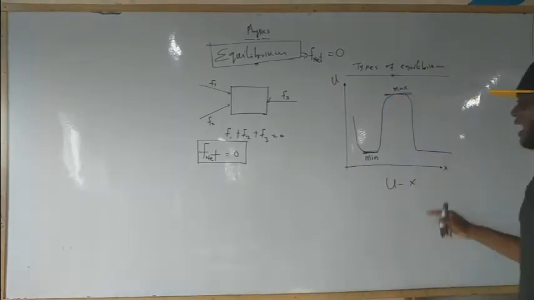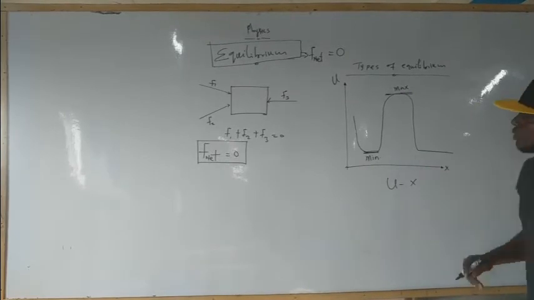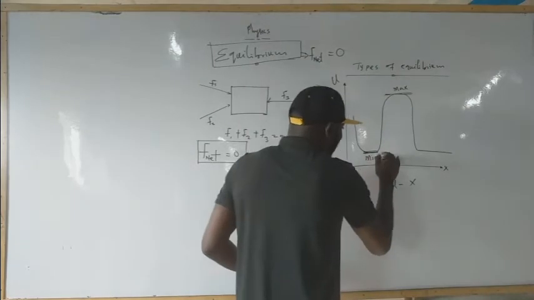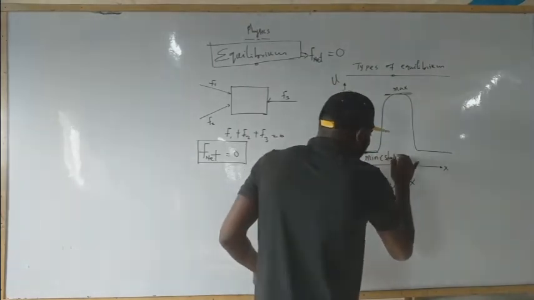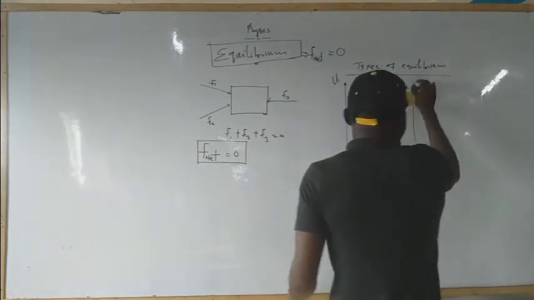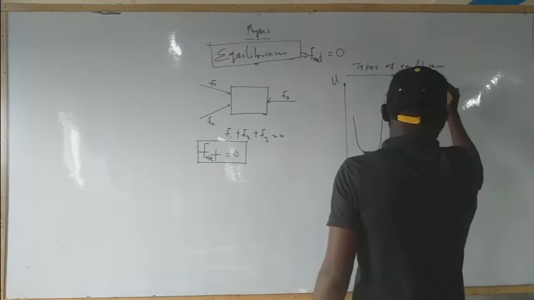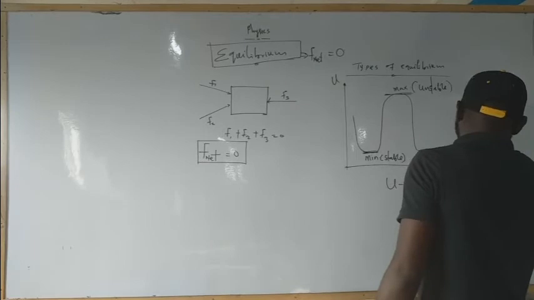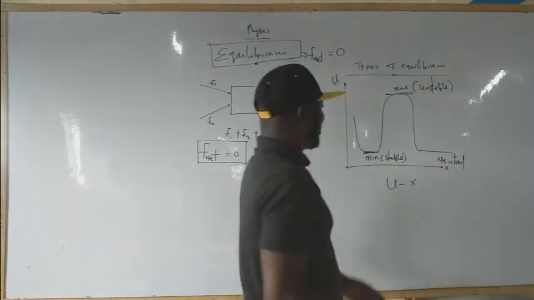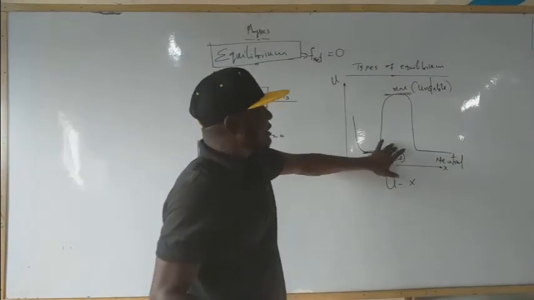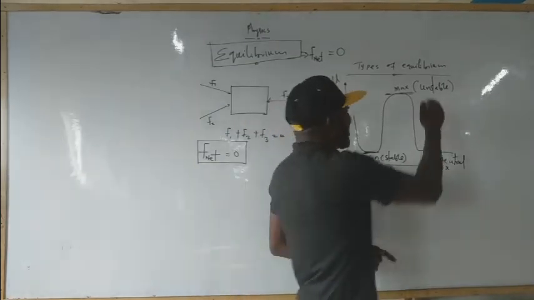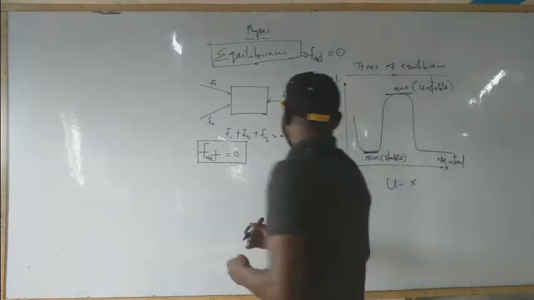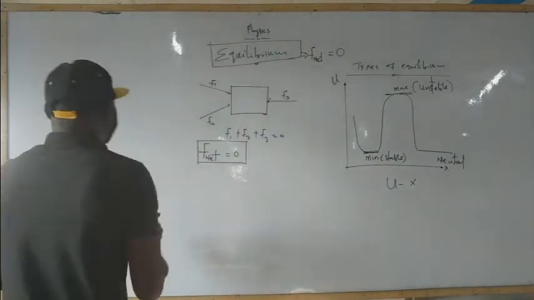And this is constant. From there, we can say the minimum point is stable, that is stable equilibrium. The maximum point is unstable, unstable equilibrium. While this constant part is neutral equilibrium.